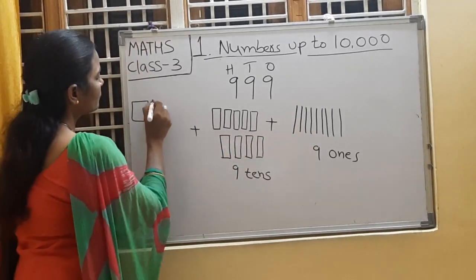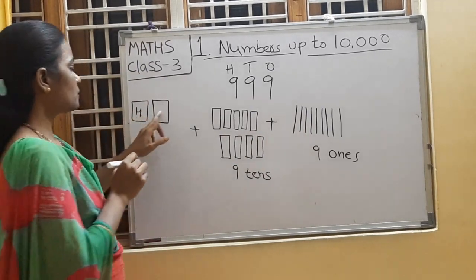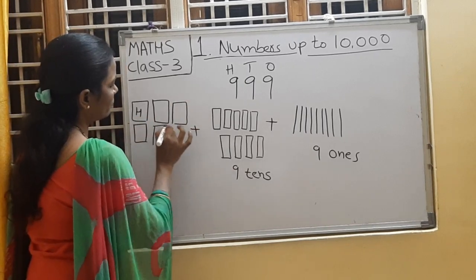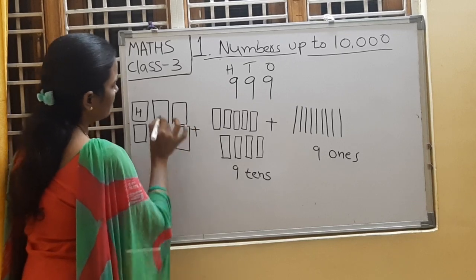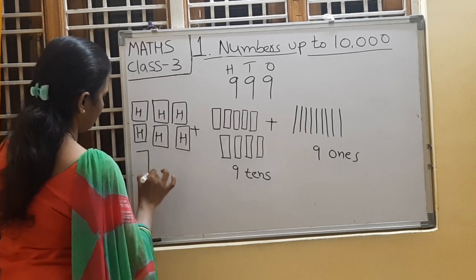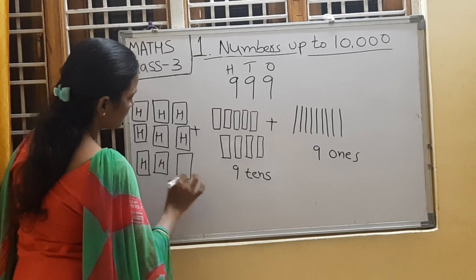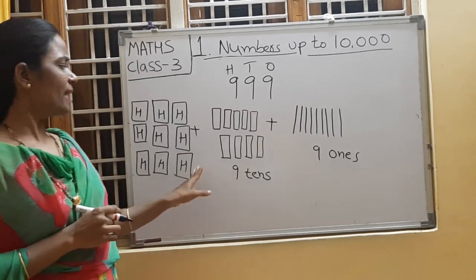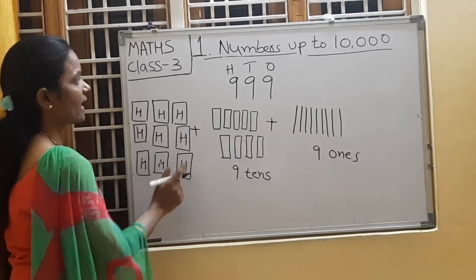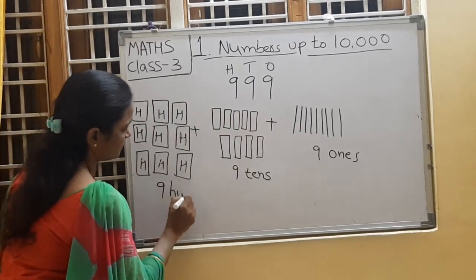So think this is a hundreds block. 1, 2, 3, 4, 5, 6, 7, 8, 9. How many hundreds blocks are here? 9. Because in hundreds place 9 is there. So 9 hundreds.